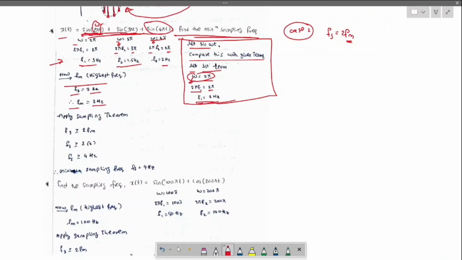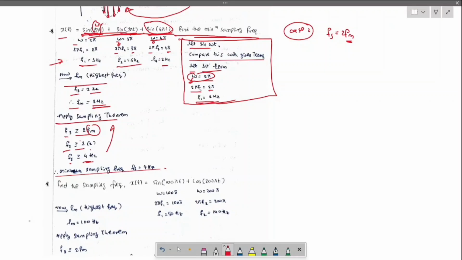Or directly you can ignore these two calculations. You can write from here by seeing only. Now apply the sampling theorem. Sampling theorem: fs is greater than or equal to 2fm. Fs is greater than or equal to 2 into fm. What is fm? fm is 2 hertz. 2 into 2 is 4. Fs is greater than or equal to 4 hertz, which is nothing but the minimum sampling frequency fs equals 4 hertz.